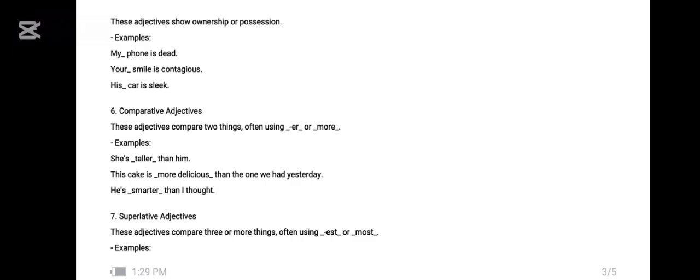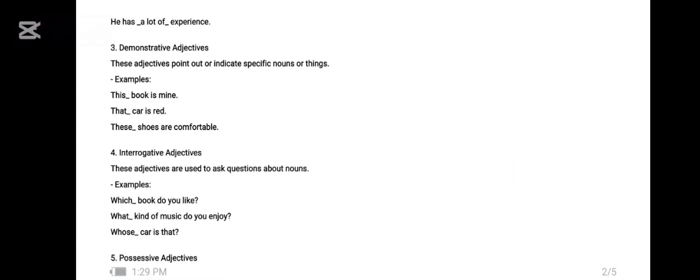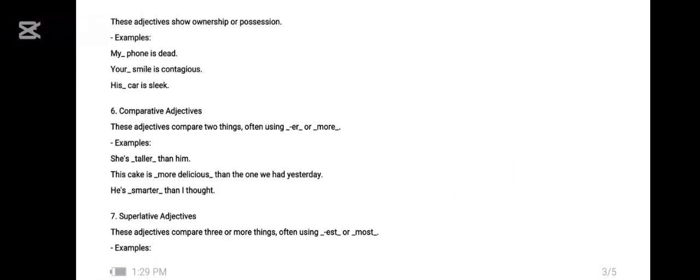The next adjective is the comparative adjective. The next two adjectives, comparative and superlative, are also the degrees of adjectives, and we have already discussed it in the previous classes. Comparative adjectives and superlative adjectives are those adjectives which explain the further degrees of any adjective. For example, the boy is tall.